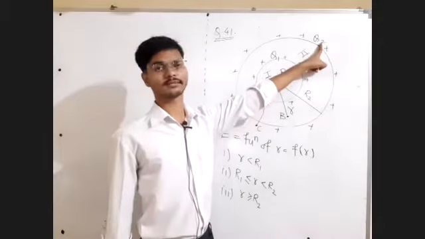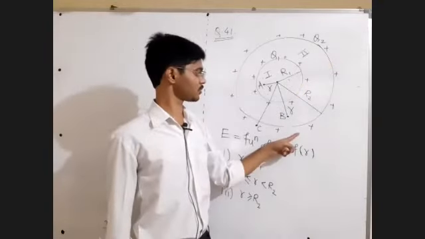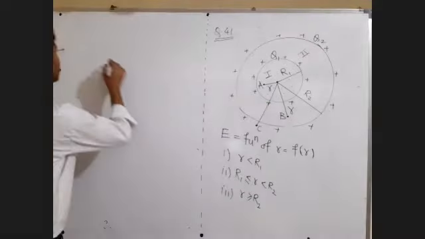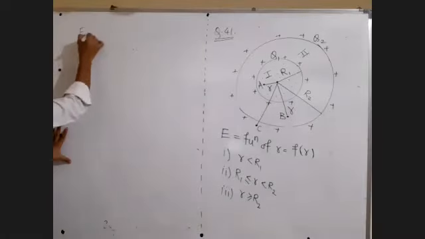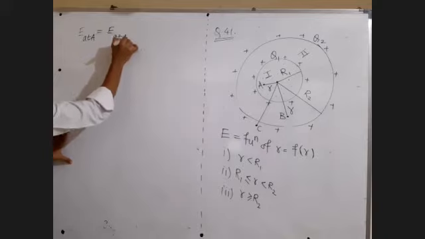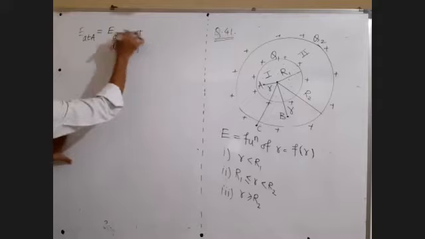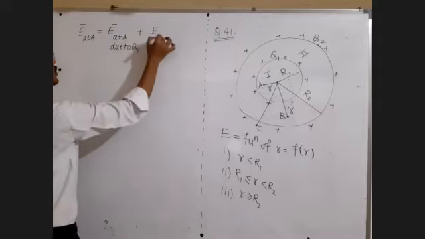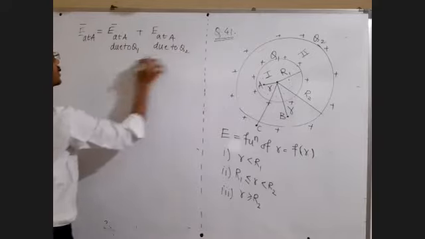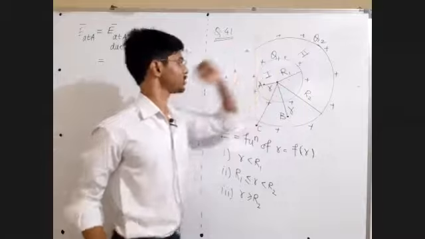Because of Q2 again. Sir, Q2 is a uniform charge distributed over the surface of the sphere, and point A is inside the sphere. So again the answer is 0. So the net electric field at point A will be equal to the electric field at point A due to Q1 plus, of course it's a vector, the electric field at point A due to Q2, but point A is inside Q1 as well as inside Q2. It's a charged sphere.